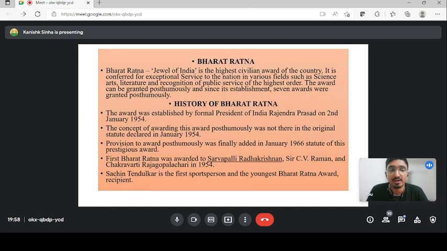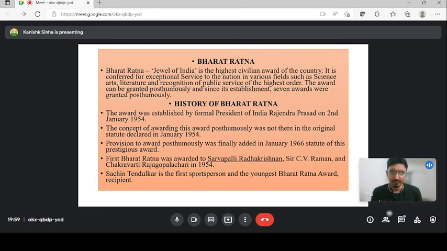Now, it is important to understand the Bharat Ratna. The Bharat Ratna is the jewel of our country, guys, which is the highest civilian award, given for exceptional service in the field of science, literature, public service, or anything. The award can be granted posthumously. Since its inception till 2022, 7 posthumous Bharat Ratnas have been awarded in our country, guys. This is important. The Bharat Ratna was instituted by our former president, the late Rajendra Prasad ji, on 2nd January 1954.